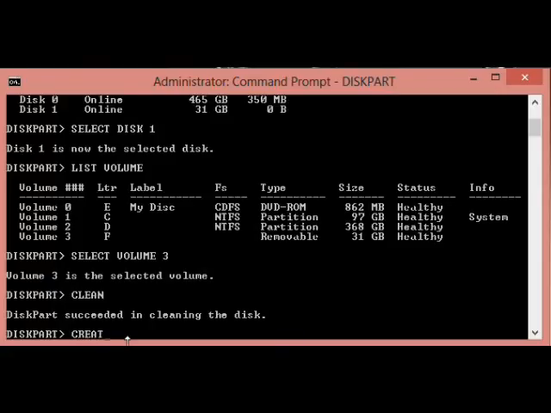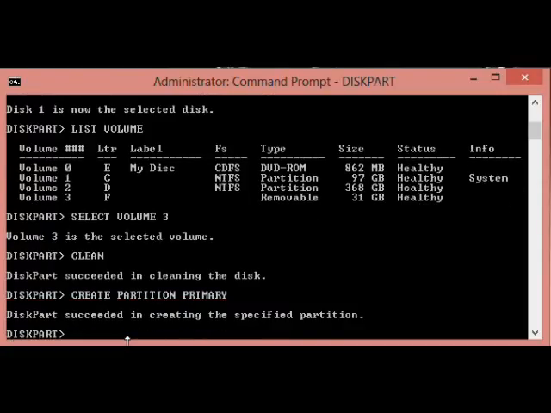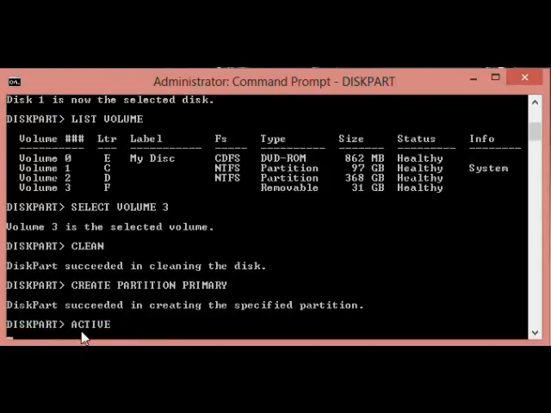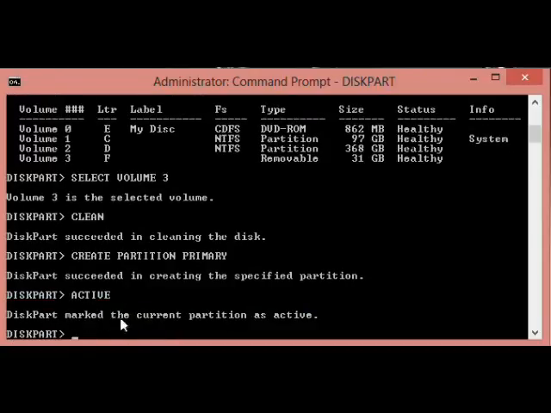then create partition primary. In this case the current partition is active.